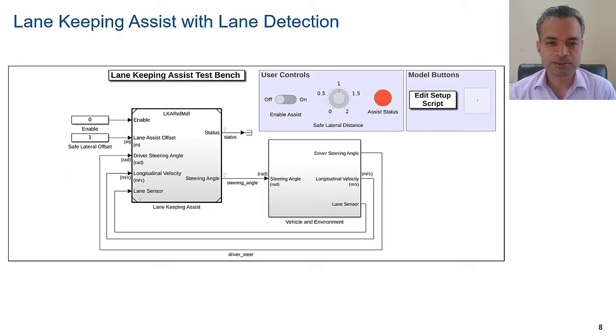A lane keeping assist system is a control system that aids the driver in maintaining safe travel within a marked lane of a highway. When starting the design of a new controller, customers typically draft the controller in Simulink, to prove high-level feasibility in a desktop environment. The model contains two main subsystems: lane keeping assist, which controls the front steering angle of a vehicle, and the environment subsystem, which models the motion of the ego vehicle and models the environment.